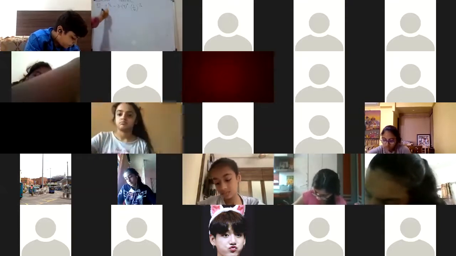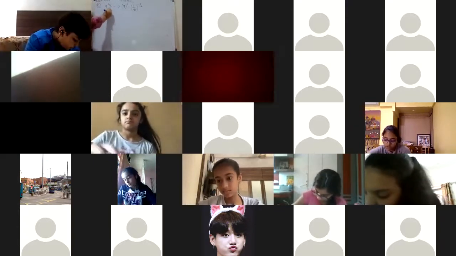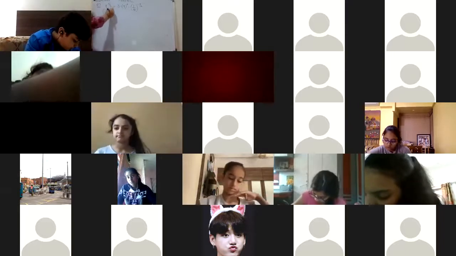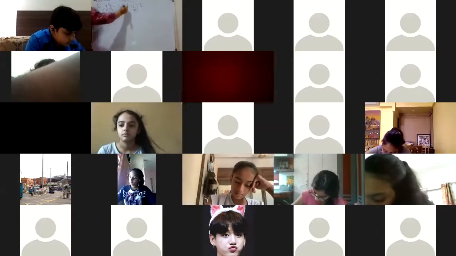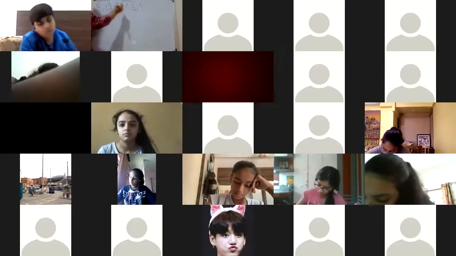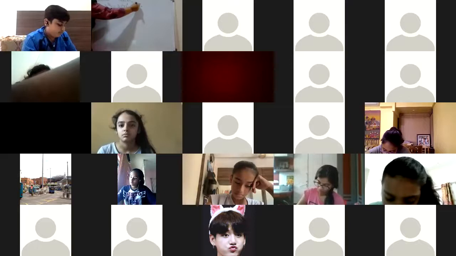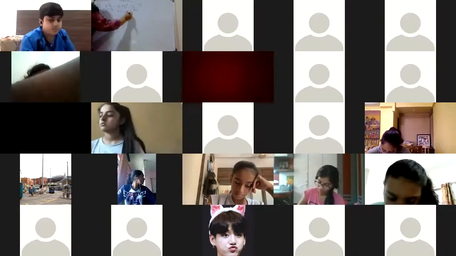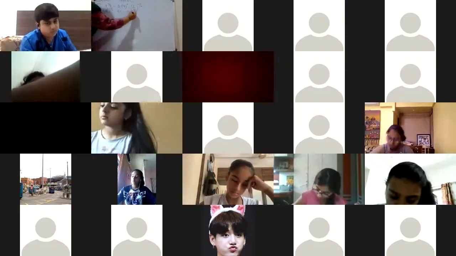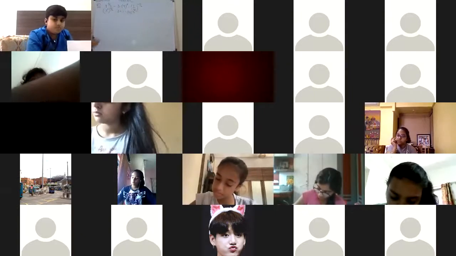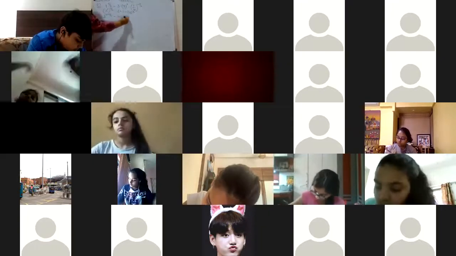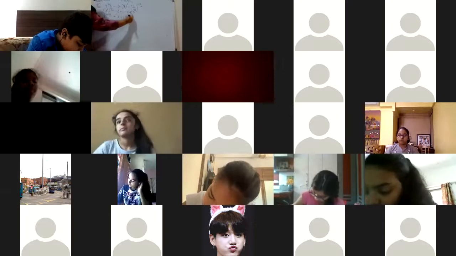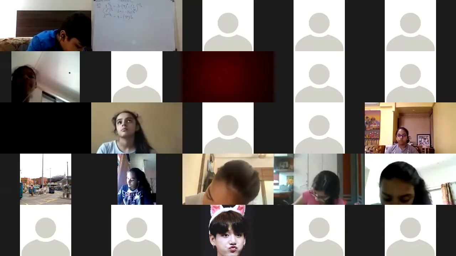Okay, so 9 can be written as 3 raised to minus 3. 4 raised to power 0 is 1. Minus, it's a negative indices. So I can make it positive by taking a reciprocal. Clear? So this is 3, 2 into 5 by 2 minus 3 minus 9 square raised to power 1 by 2.